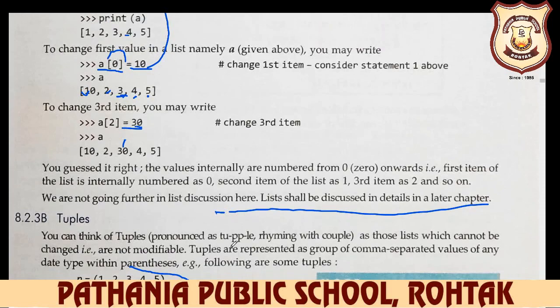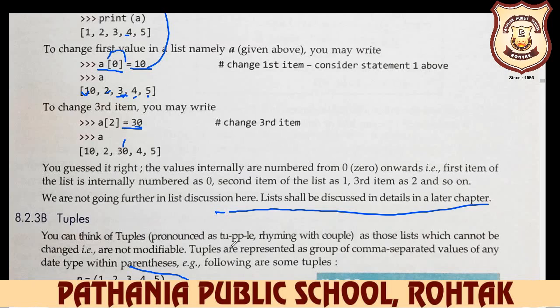You guessed it right. The values are internally numbered from 0. Always your internal addresses start from 0. The first item of the list is internally numbered 0, the second item 1, the third item 2, and so on.